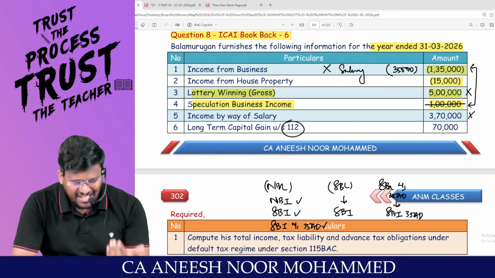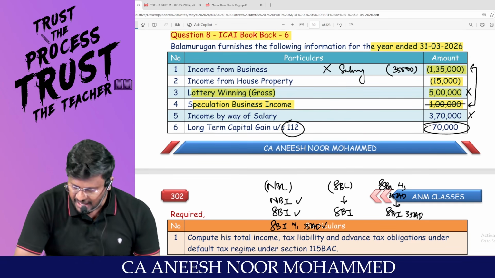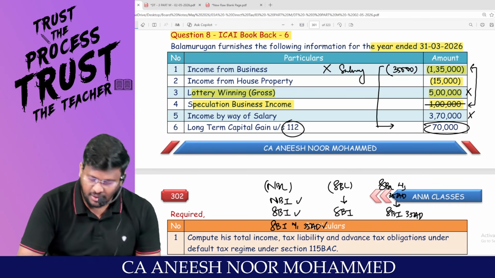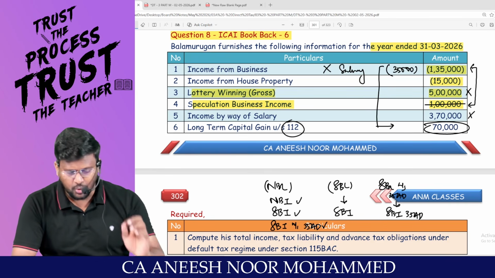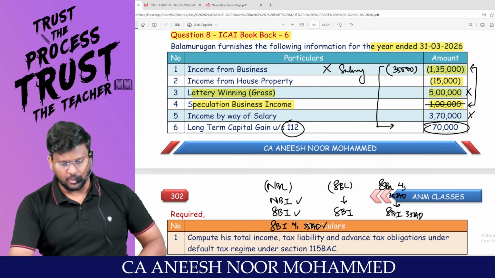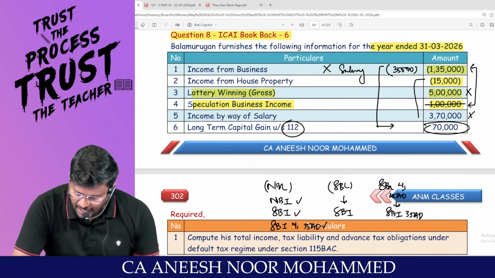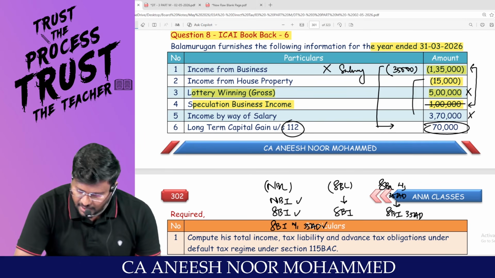Capital gain is a what family? Royal family. If they are having something, they will give to others. That means this 35,000 can happily be set off against this 70,000. Then balance only how much will be there? 35,000 will be there. Even this house property loss of 15,000 can happily be set off against, sir, either salary